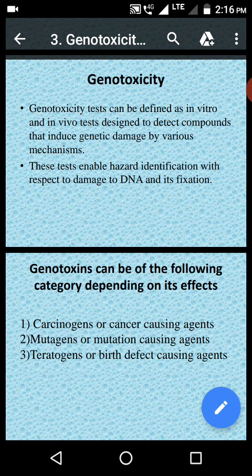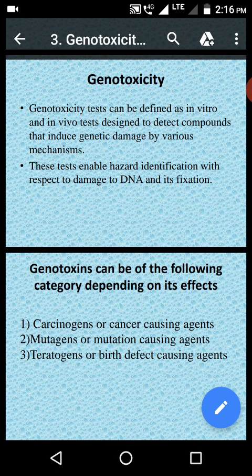for long term. Generally the drugs may be used for long term conditions. Whenever it is used for long term, in such conditions there is a possibility that it causes secondary effects. That may be carcinogenic effect, teratogenic effect, or mutagenic effect.